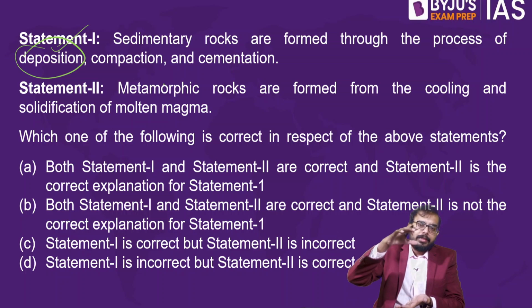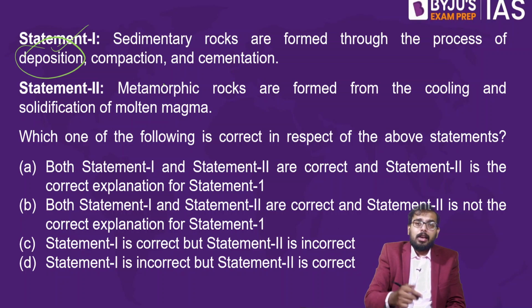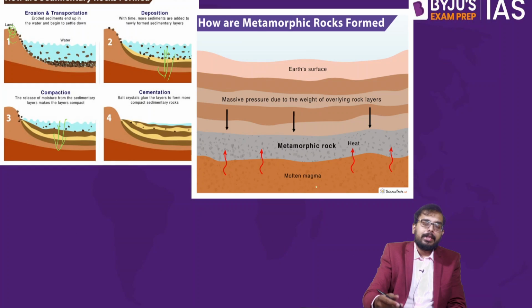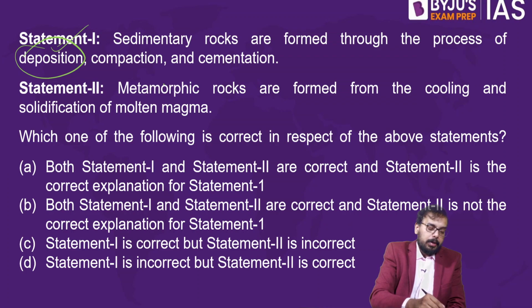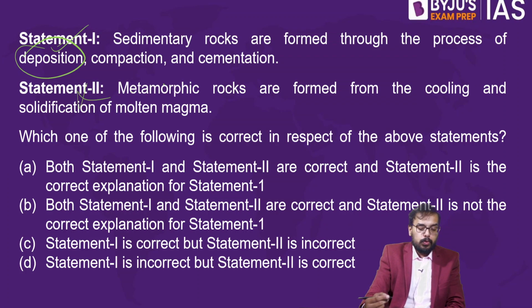When any rock is introduced to high pressure and temperature, we get metamorphic rock. So when you introduce high pressure to sedimentary rock or igneous rock, we get metamorphic rock. But the statement is wrong. So statement number 2 is wrong, and we automatically get D as the answer.